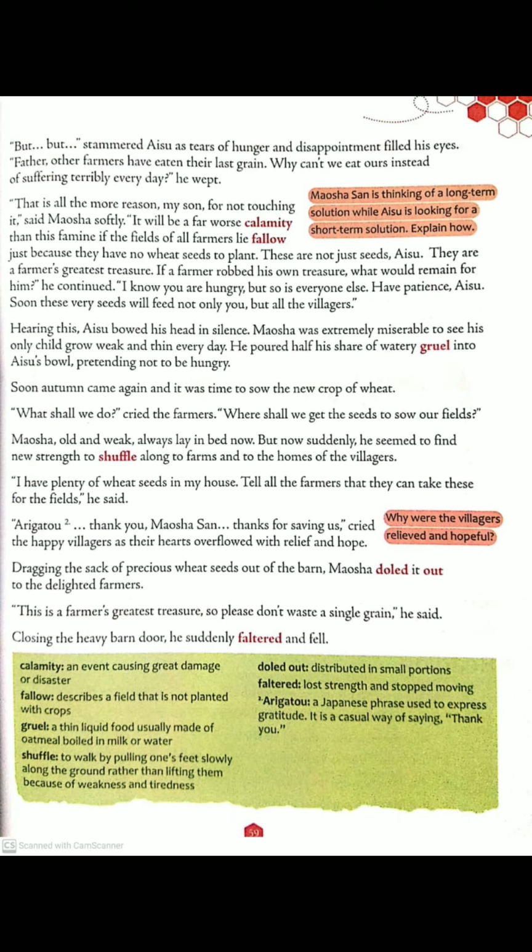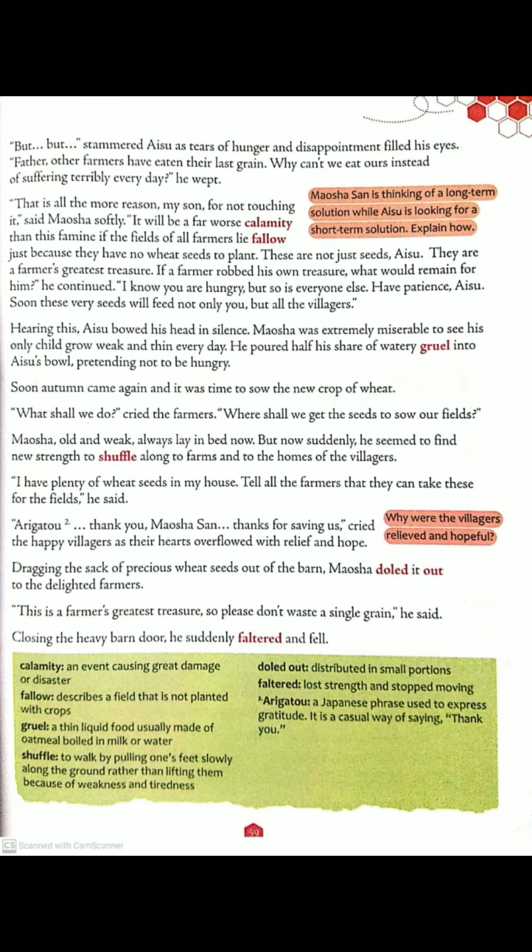Thanks for saving us, cried the happy villagers, as their hearts overflowed with relief and hope. Now they had some relief and hope in their minds that they will have at least a few wheat seeds to sow in their fields.